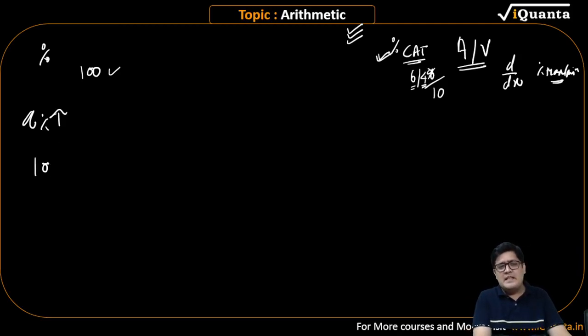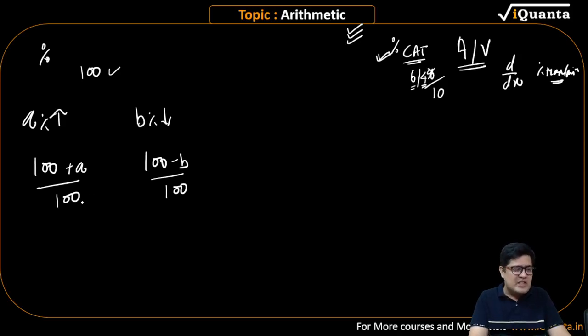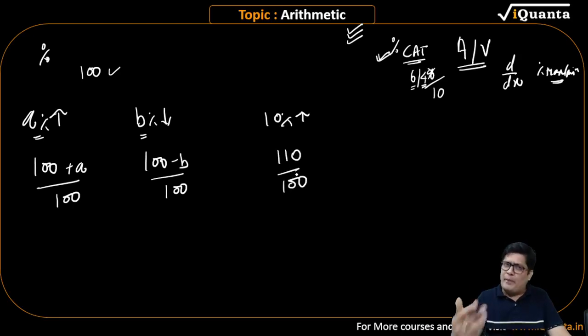If I want a certain percentage increase, this is what I will be writing. If I want a certain percentage decrease, this is what I'll be writing. As far as possible, as much as possible, we stick with 100, as long as these are integer values. If I want 10% increase, I will apply 110 upon 100. You can apply 1.1, you can apply 11 upon 10, but for all intents and purposes, 110 upon 100 should do. If I want 15% decrease, I will apply 85.